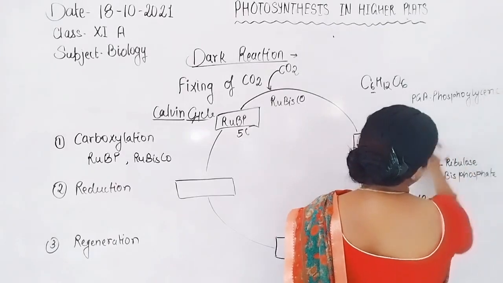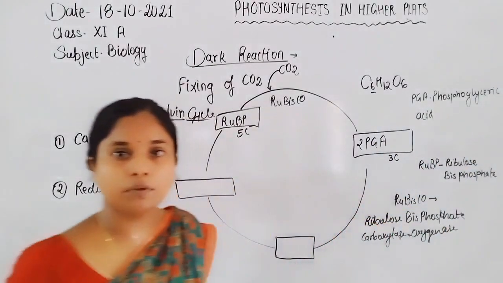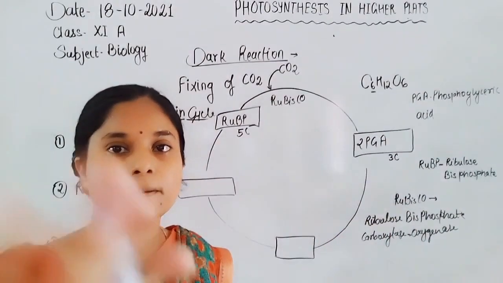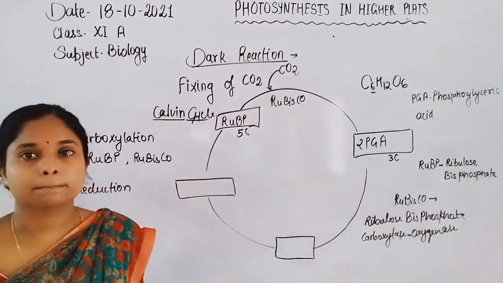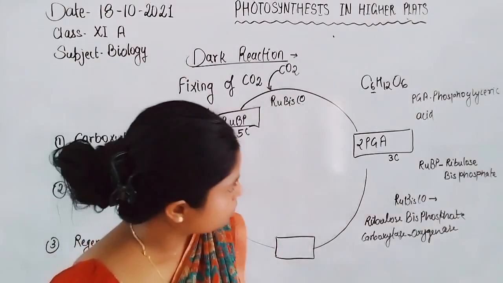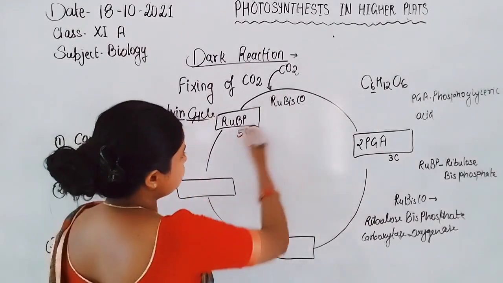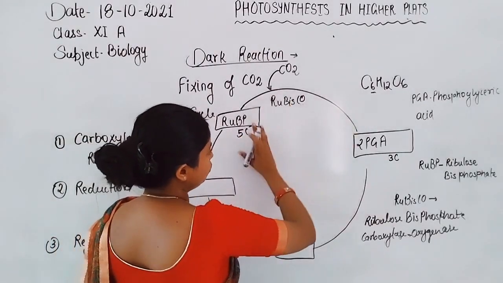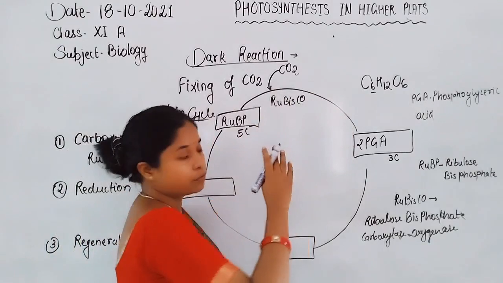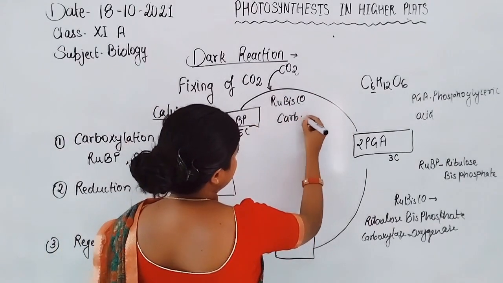Phosphoglyceric acid. This process, the conversion of RuBP into 2 molecules of phosphoglyceric acid, is known as carboxylation.